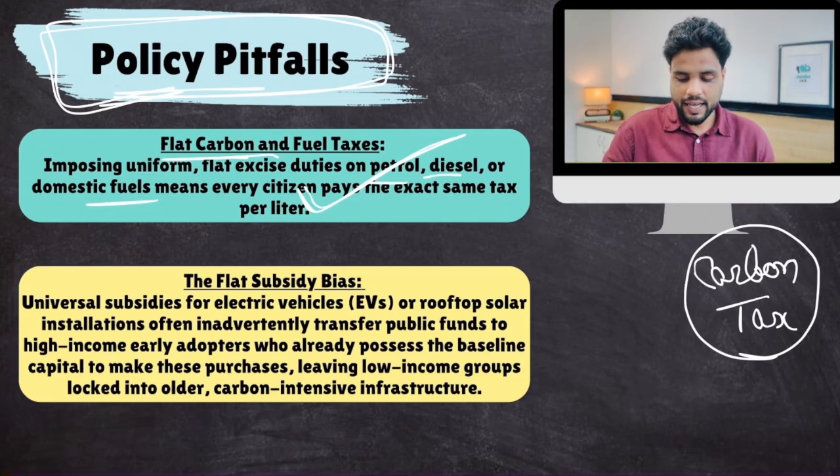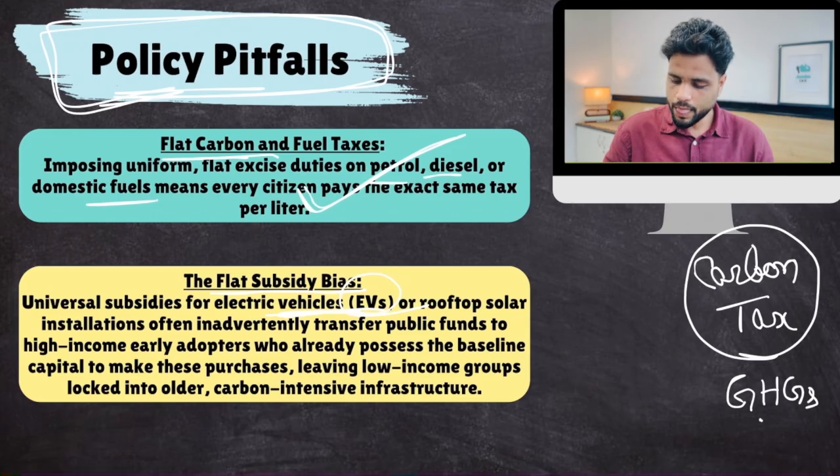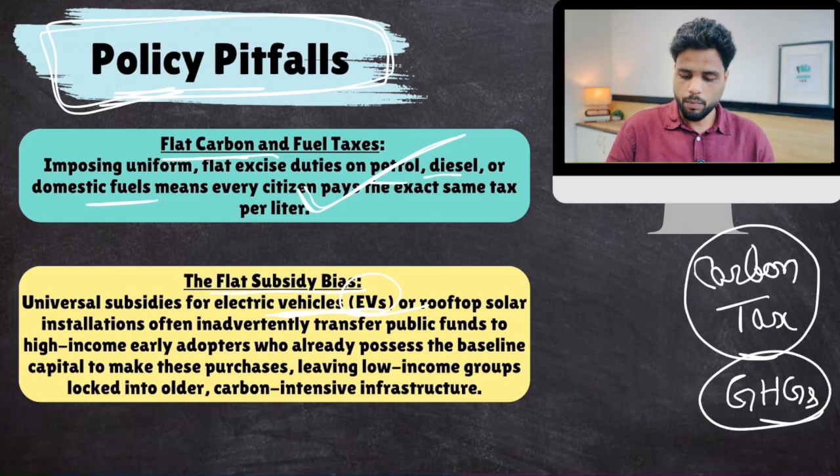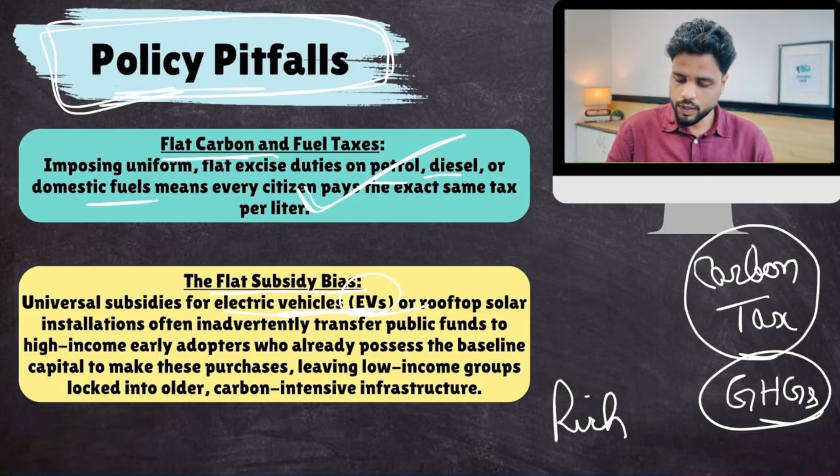Then the government is providing flat subsidies also on electric vehicles or solar appliances. Again, the government wants to promote the usage of EVs and rooftop solar power plants, right? The government wants to promote that so that fewer greenhouse gases are emitted. But most of these items, electric vehicles, rooftop solar power plants, are consumed by rich people.